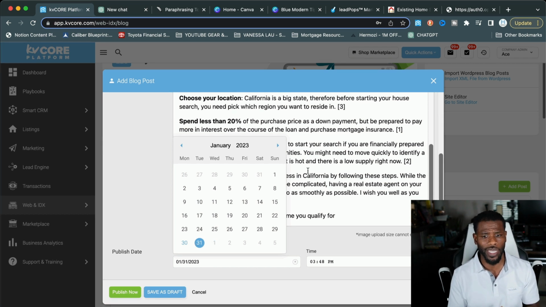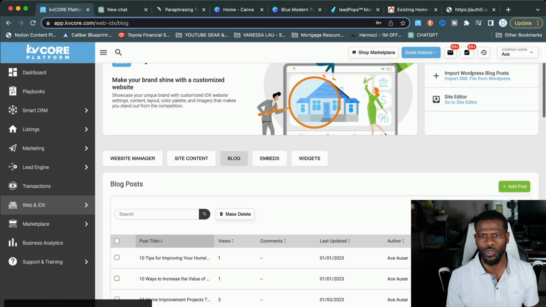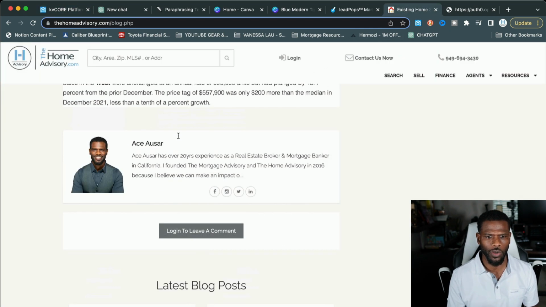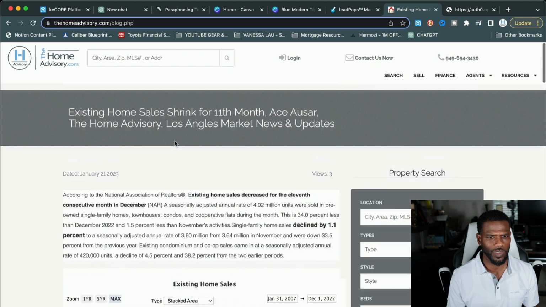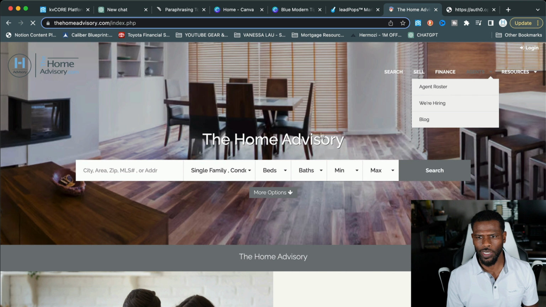So that's pretty much it. I hope that was helpful. I am going to go ahead and save this as a draft. And then the next thing I want to do is just show you how it looks on the front end here at KvCore. Let me go to the start page. Oh, it's taking a long time to load. Okay, there it goes.